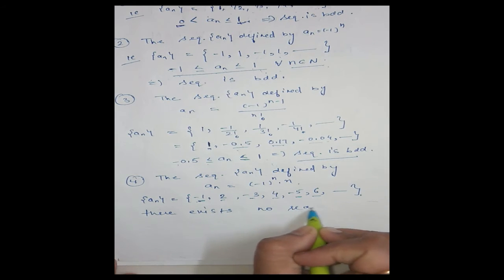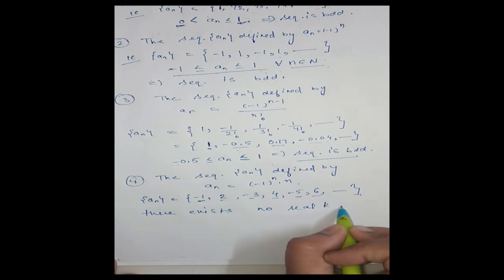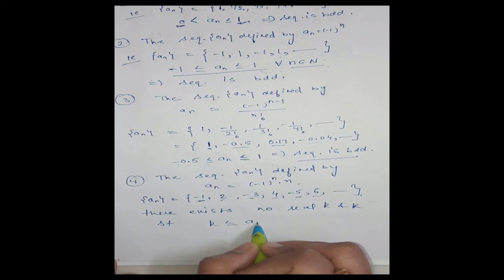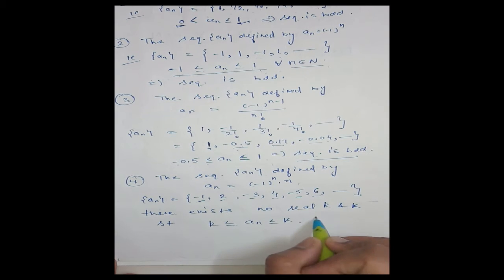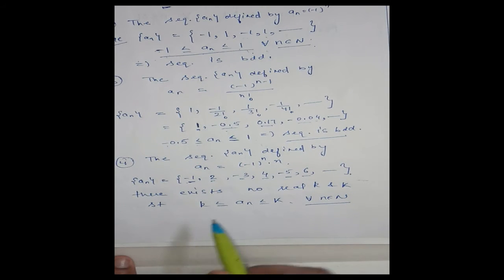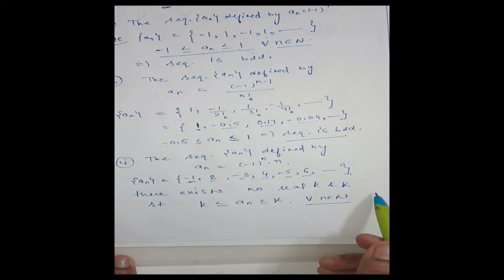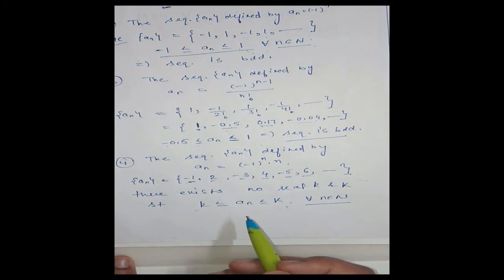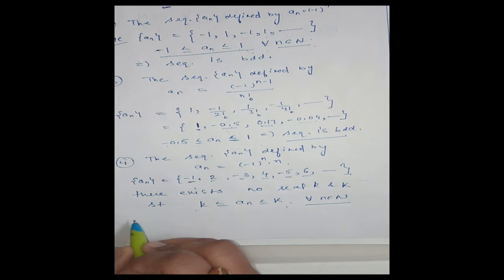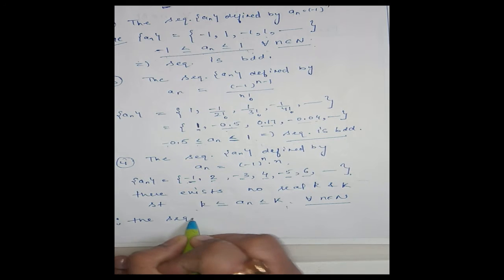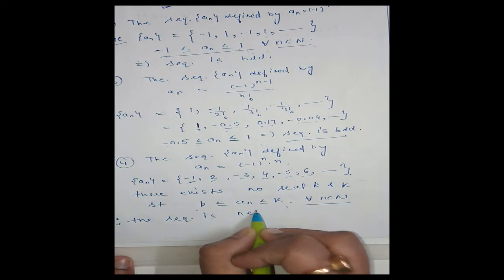There exists no real k, small as well as capital, such that a_n lies between k and K. That means the sequence is neither bounded below nor bounded above.